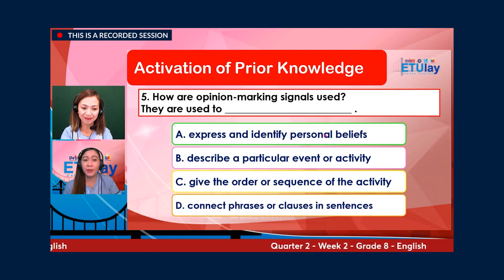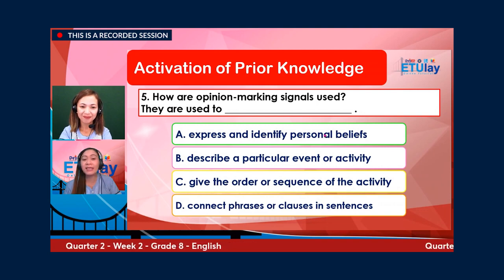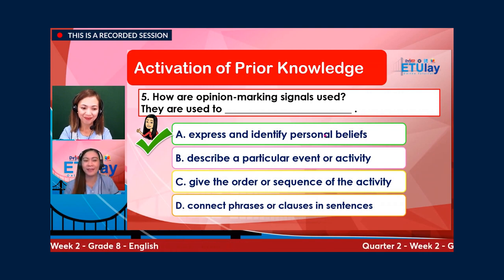And for number five, how are opinion marking signals used? They are used to blank. A. Express and identify personal beliefs. B. Describe a particular event or activity. C. Give the order or sequence of the activity. Or D. Connect phrases or clauses in the sentence. What's your answer? And the correct answer is letter A. Express and identify personal beliefs.